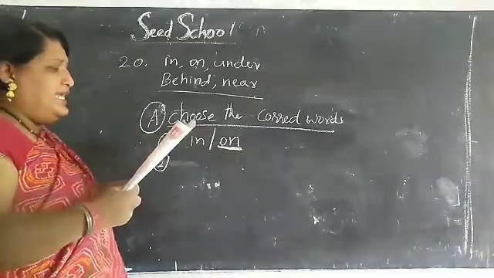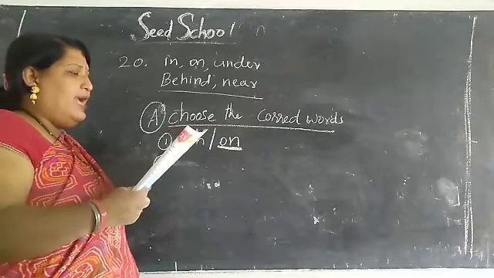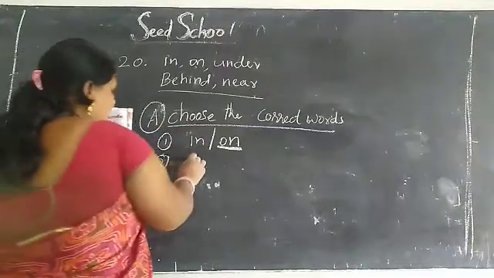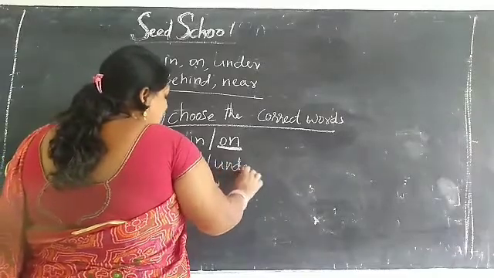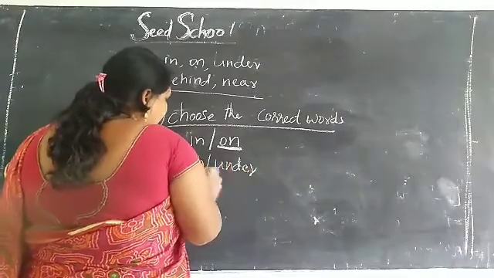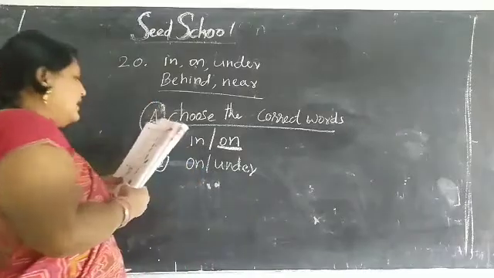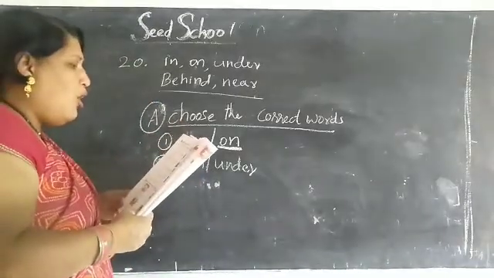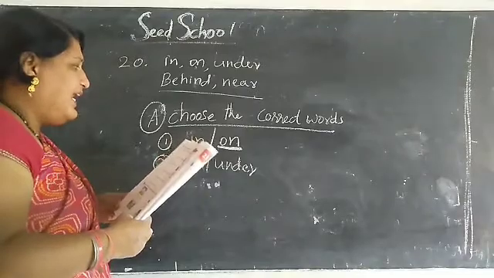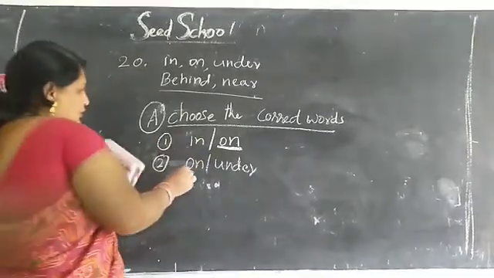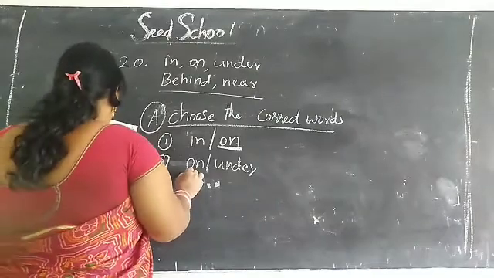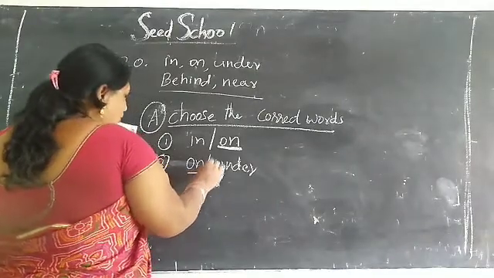Second one. The woman is on or under a horse. One answer is on and another answer is under. What is the correct answer, children? The woman is on a horse, or the woman is under a horse. On. The woman is on a horse.